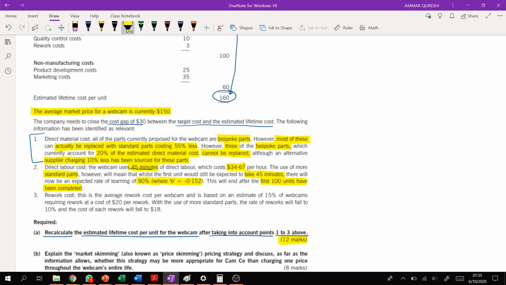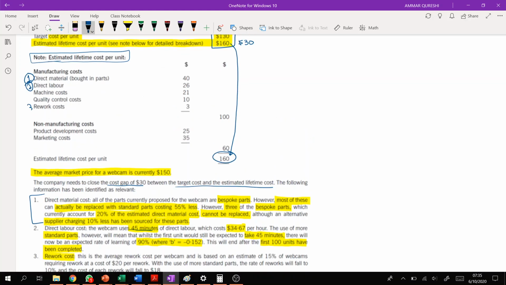I told you guys that the learning curve is applicable in so many topics: learning curve, target costing, variances, pricing, performance measurement. There are so many topics where you can find the learning curve, right? So it's very important. Now the third one is reworking cost. Reworking cost is this part.